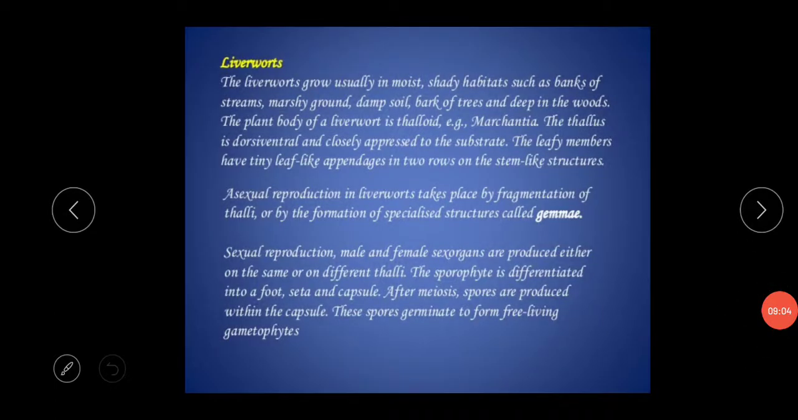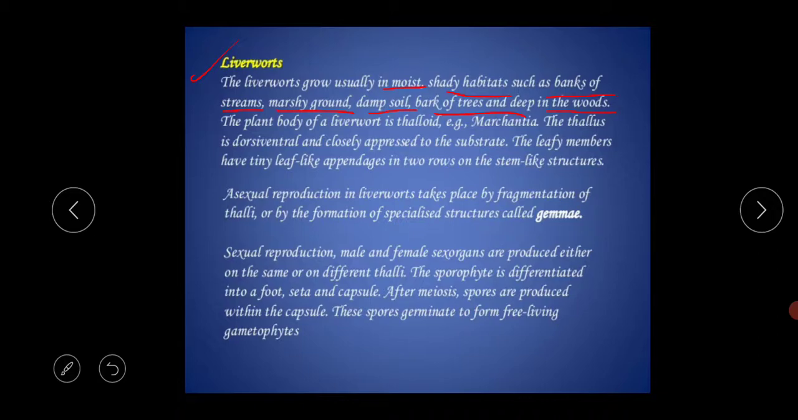Next are the liverworts. What is the meaning of liverworts? As liverworts belong to the bryophytes, they usually grow in moist, shady habitats such as the banks of streams, marshy ground, damp soil, bark of trees, and deep in the woods. The plant body of liverworts is thalloid, for example Marchantia, and the thallus is dorsoventral and closely appressed to the substrate.